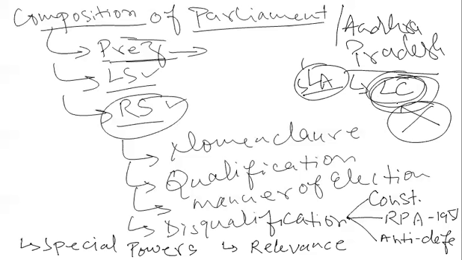A resolution was passed, but a state government cannot abolish or create a Legislative Council. It is only the Parliament that can create or abolish a Legislative Council, and no decision has been taken by the Parliament up to now, so there is no progress in this matter. In the same way, some scholars and critics say that Rajya Sabha also has no relevance, so it should be abolished. We will talk about whether this ground is correct or not, so we will talk about the relevance of Rajya Sabha.